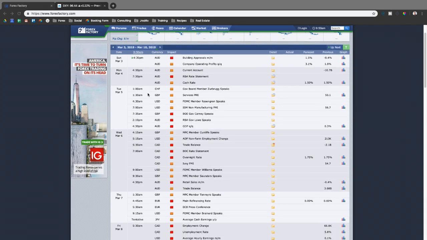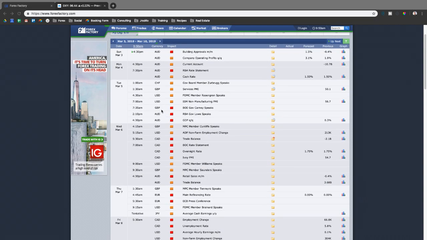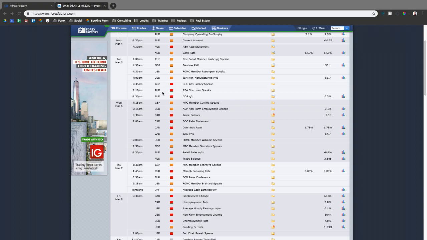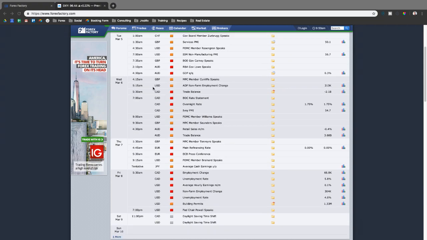Now for Tuesday, we have two medium impact dollar index news releases at 4:30 and 7 a.m. Pacific Standard Time. So we got a speaker and a non-manufacturing PMI. That could definitely lend a bit of volatility, and we also have a high impact British pound news at 7:35 a.m. Pacific Standard as well, and we could definitely see some British pound volatility here. And then later in the day, we have more Australian dollar high impact. So we've got a lot of Australian dollar news this week. We could definitely see some big movement for that pair, as well as dollar CAD.